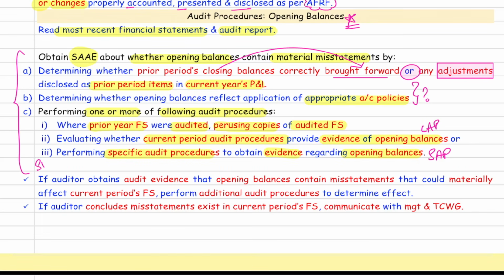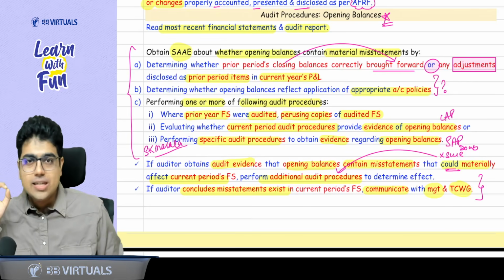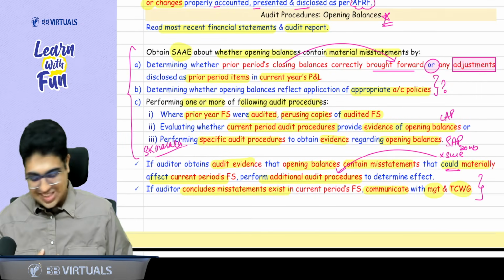Now add SK Masala. Sir, what is SK Masala? If you get the evidence that opening balances contain misstatement that can materially affect current year financial statement, that means you are not sure, you have a doubt. So to get that surety, you need to perform additional procedures. Now if you conclude that misstatement exists, communicate to management and TCWG. Is the flow of the answer clear? Yes or no? Yes, sir. I hope the flow is clear to all of you.